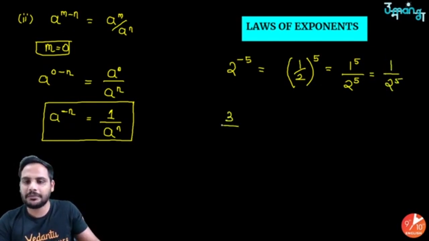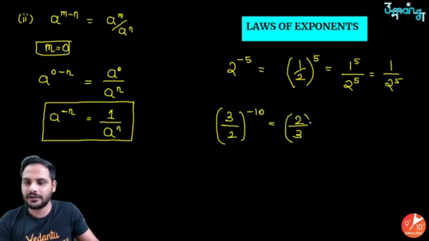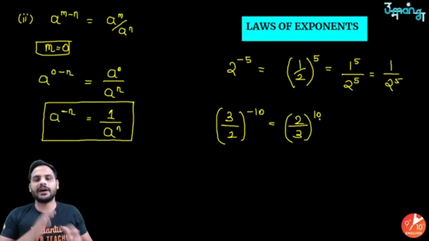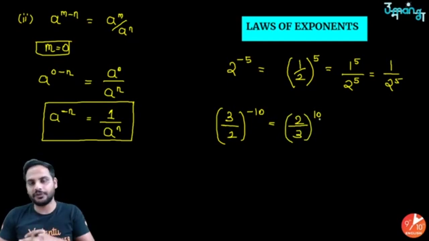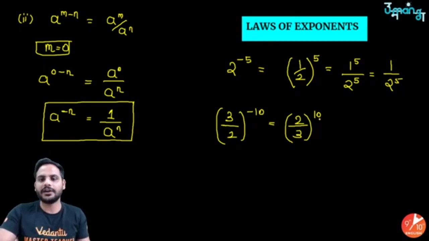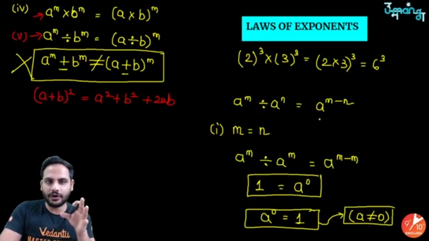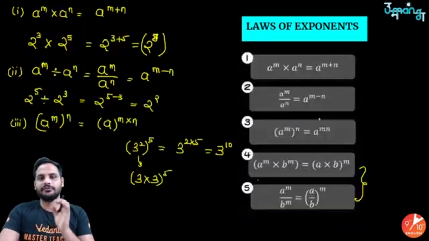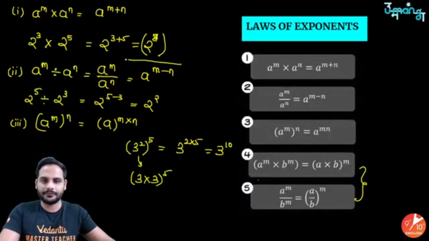Suppose I have 3 by 2 raised to the power minus 10. In this case, reciprocate the base. So 2 by 3 raised to the power 10. So this is how a negative power can be changed into a positive power just by reciprocating the base. Got it? So these are your 5 laws and 2 sub laws that you have got from the second law.